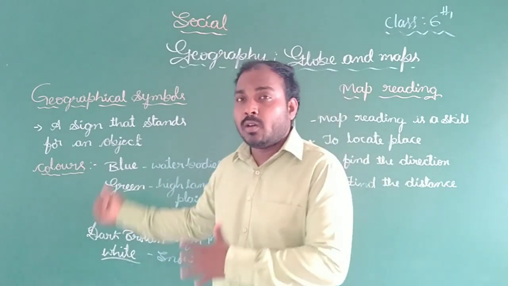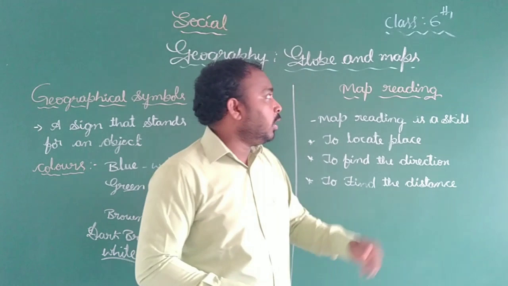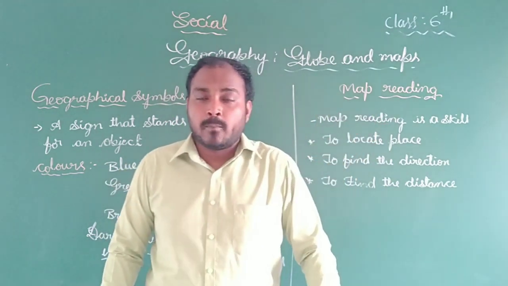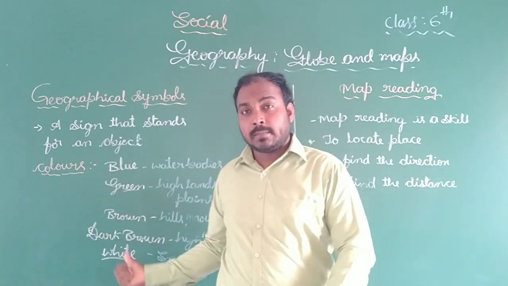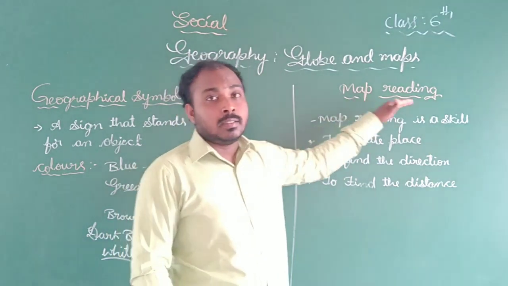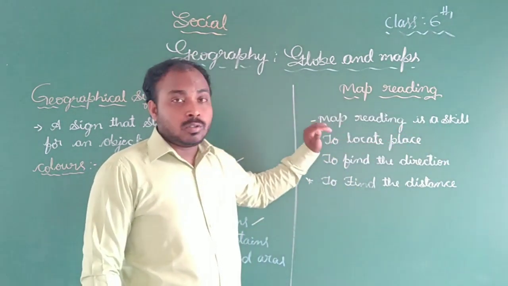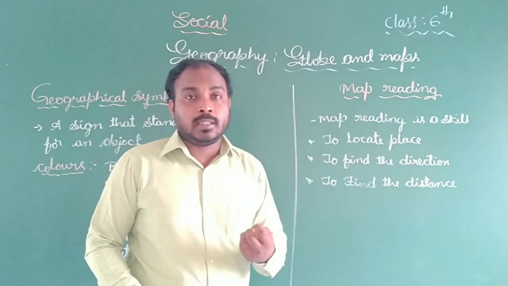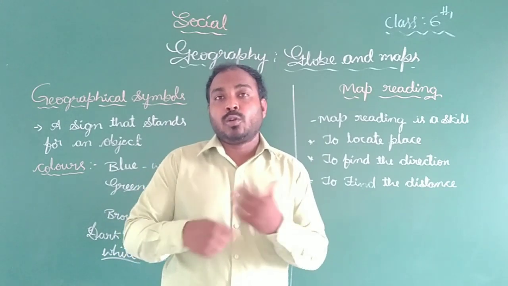And also by using all these symbols, we learn about map reading. How to read the map? We read the map by using the symbols. It is one of the skills. Map reading is one of the skills, and there are three important points we should know about how to read the map.